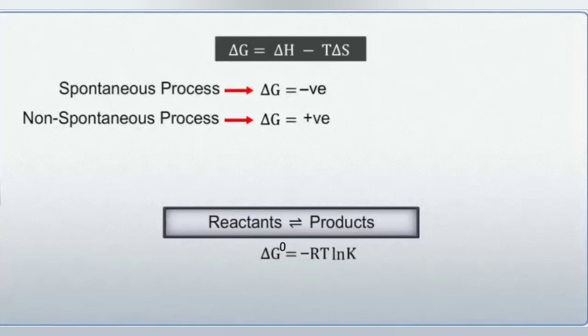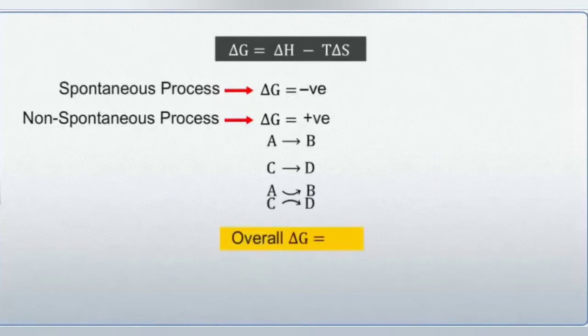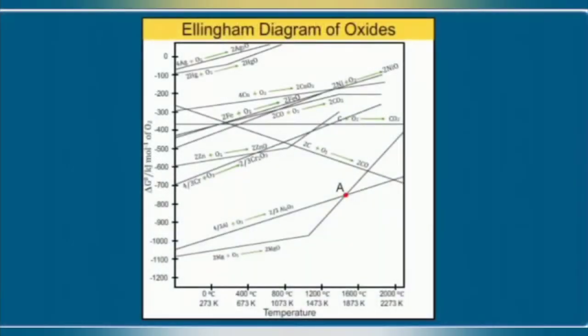As you can see, in this equation, delta G naught can be negative only if K is positive. This can happen if the reaction proceeds in the forward direction, that is, the reactants combine to give the products. It is important to note that two independent reactions can be coupled and are feasible provided the overall delta G for the two reactions is negative. This coupling is particularly useful for the reduction of oxides of elements. Such coupling reactions can be easily understood in terms of the Ellingham diagram.